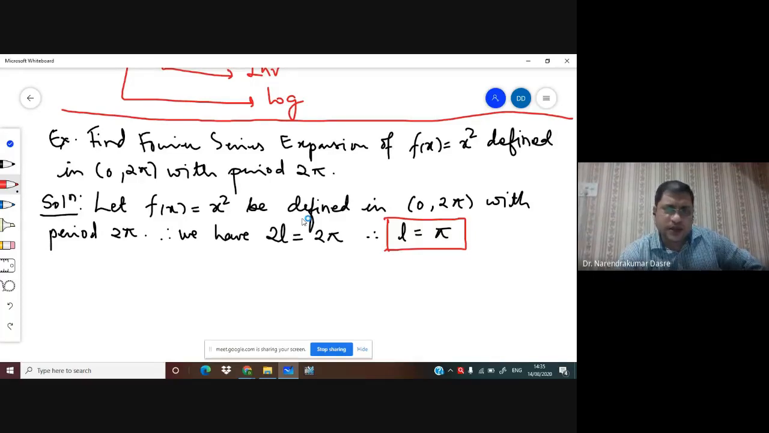Okay, now another question. Here we have a function which is defined in the interval 0 to 2 pi, and now we have a clear idea that this function is neither an even function nor an odd function, and hence we are able to write the Fourier series. So we are able to write the Fourier series for this function.